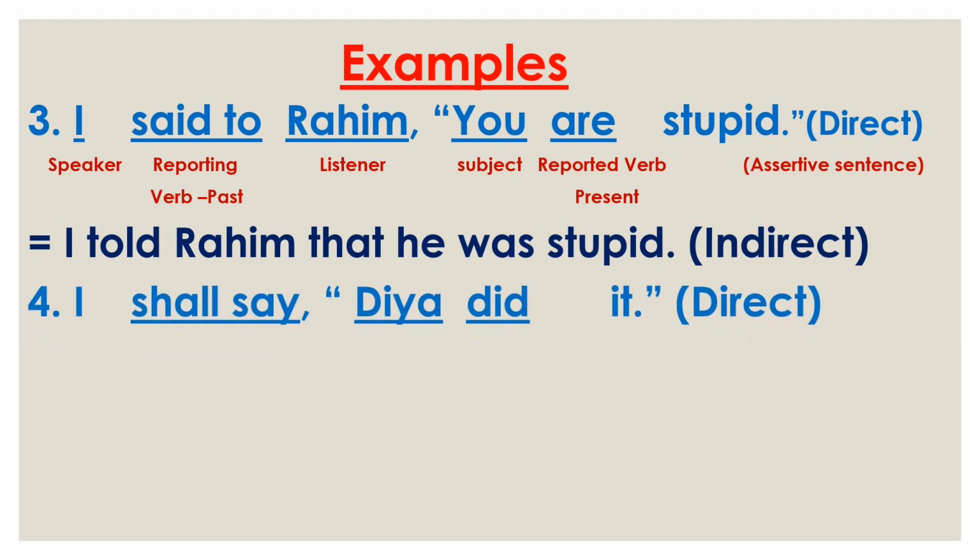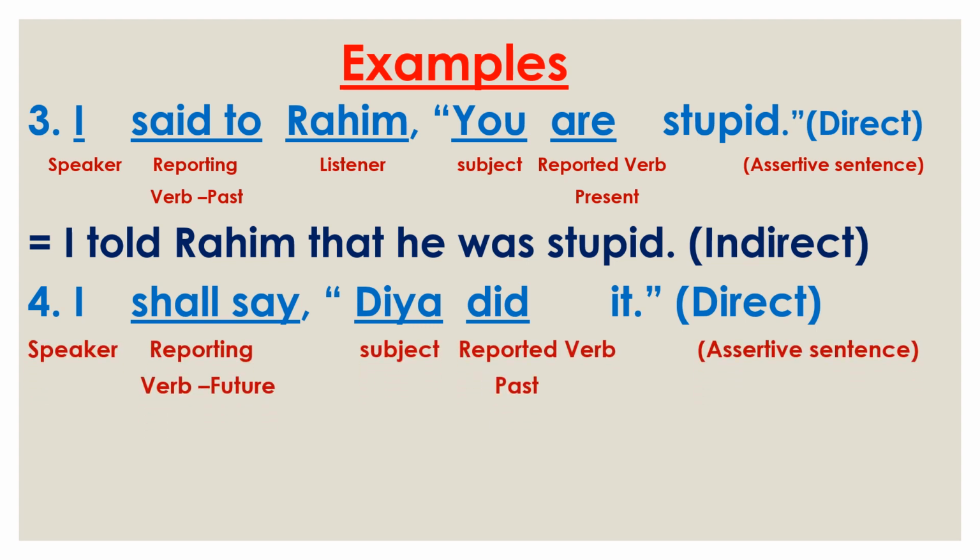Now look at the fourth example. I shall say, Dia did it. Here, I, speaker, shall say, reporting verb in future tense, and Dia did this is a reported speech. Here Dia is the subject, did is the reported verb in past tense, and it is the other parts.